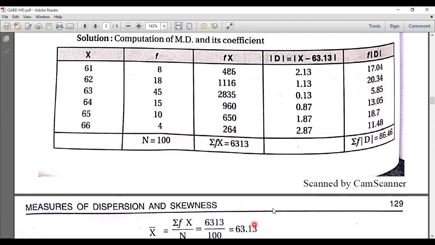Again, just do the modulus of d, x minus x bar. x bar is equal to 63.13. x is 61, 61 minus 63.13, we get 2.13, minus, but you need to take only the values, not the signs. Then whatever the modulus of d we get, just multiply with the frequency, we'll get f into modulus of d. If we total that, we'll get the summation of f into modulus of d.